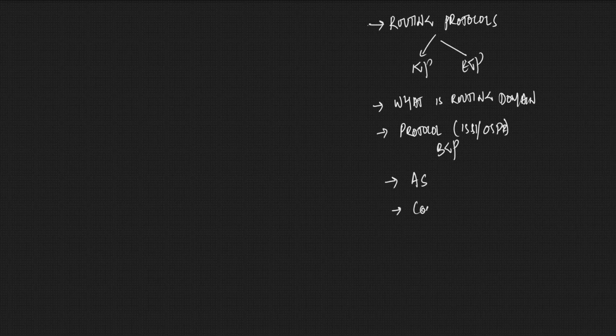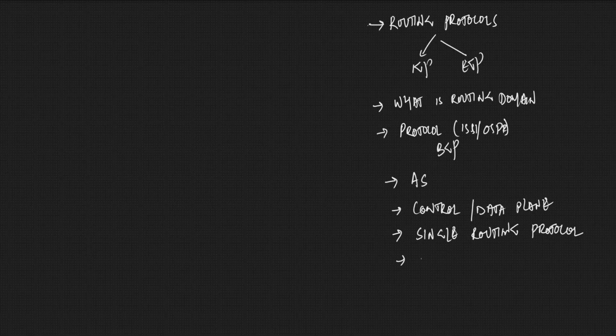Based on this, we discussed the control plane and data plane. So remember, this is a very important concept, control plane and data plane flow. Control plane is always opposite to the data plane. We also discussed what will happen when we use a single routing protocol, versus using BGP for customer routes and IGP for your infra routes.